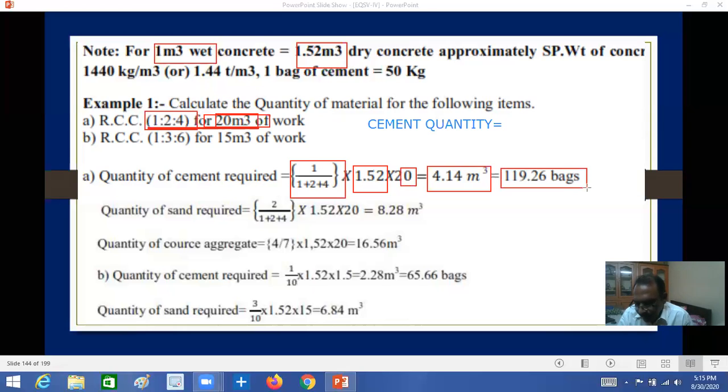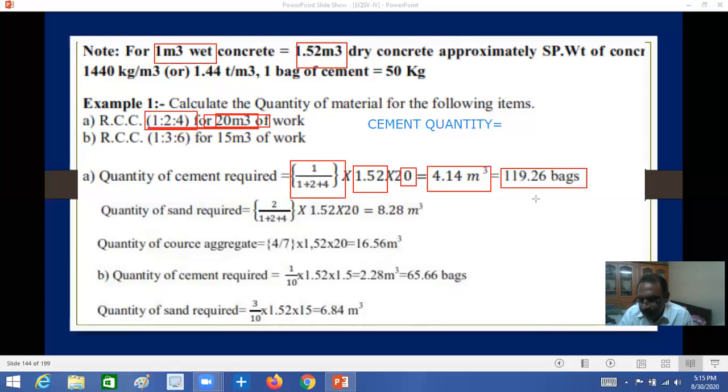In 1 bag there are 50 kgs. So for 1 cubic meter you have to calculate like this. Depending upon grades, you will have different numbers of bags. Here, for 1 cubic meter, cement is calculated like this.